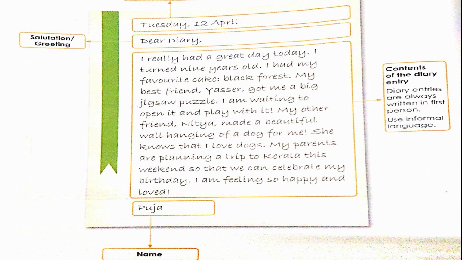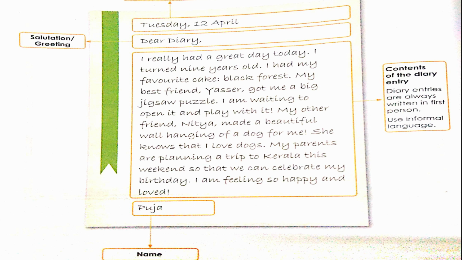I really had a great day today. I turned 9 years old. I had my favorite cake, Black Forest. My best friend Yasir got me a big jigsaw puzzle. I am waiting to open it and play with it.